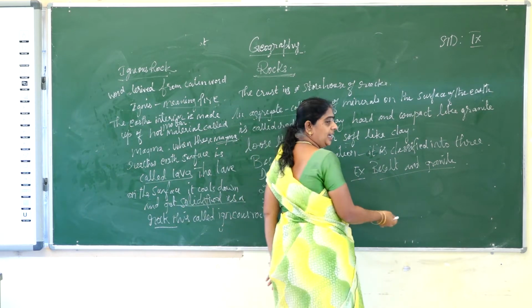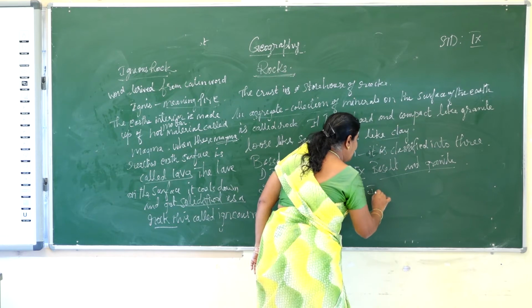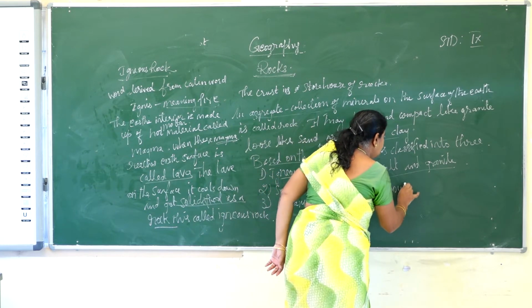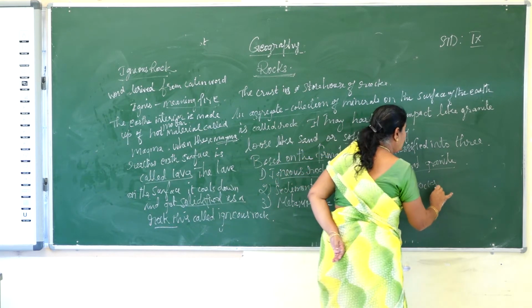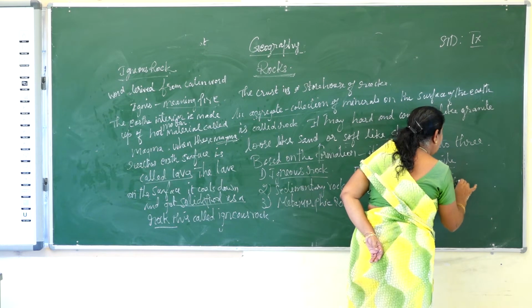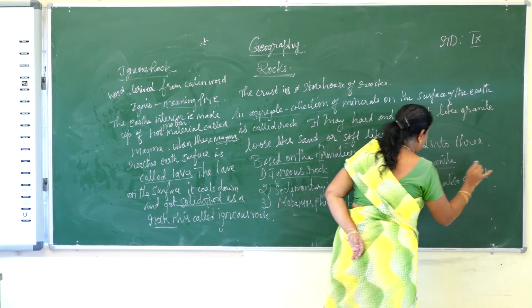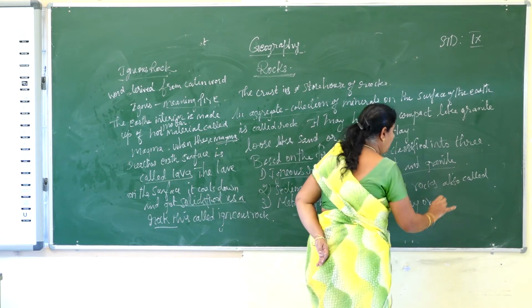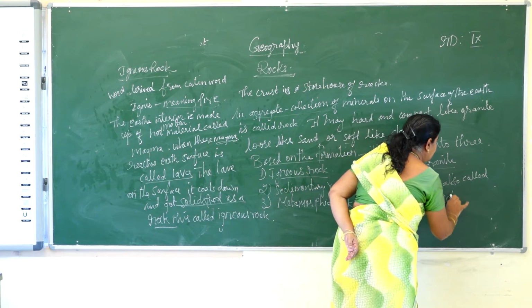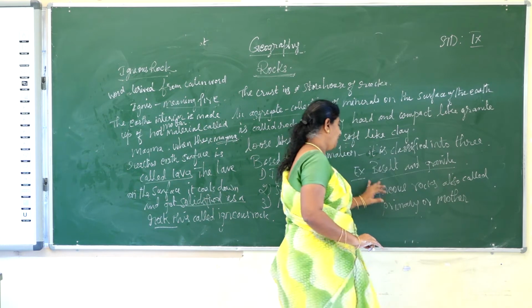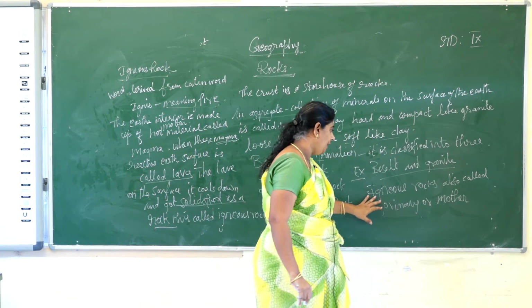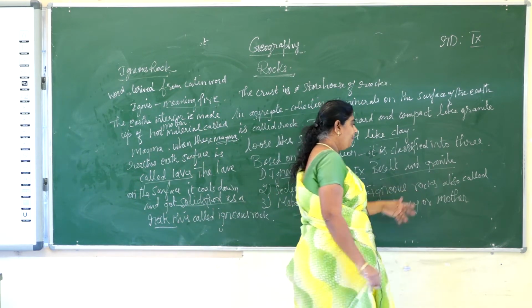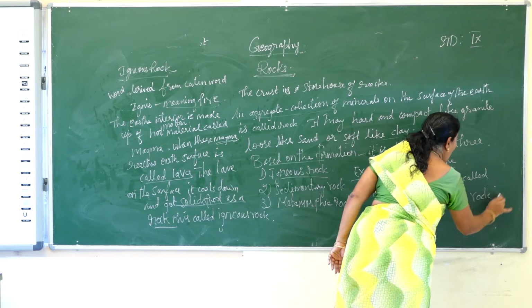Igneous rocks also have another name. What is it called? It is called primary or mother rock. Why?